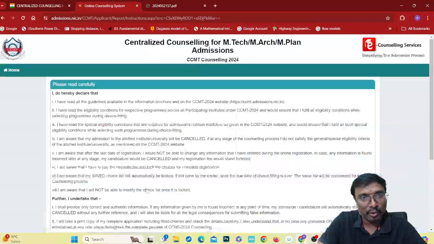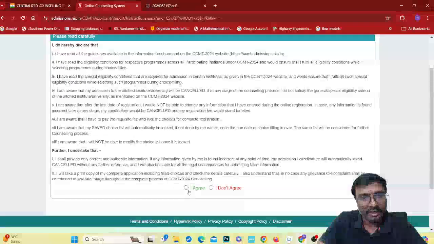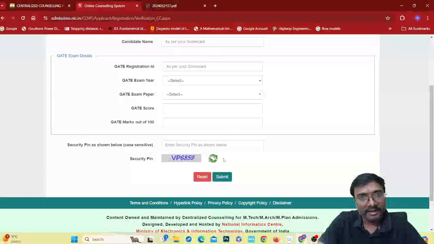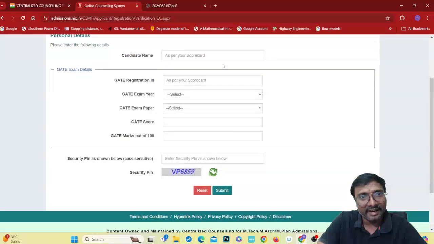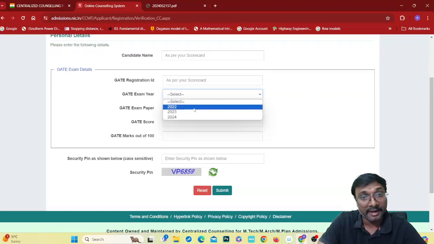If you did not register previously, you go for new candidate registration. Here you declare the agreement, click I agree, and fill in your details: candidate name, GATE registration ID, GATE exam year. Which students can apply? GATE score is valid for 3 years, so 2022, 2023, 2024 students can apply.